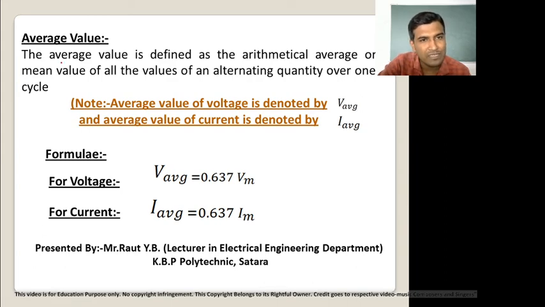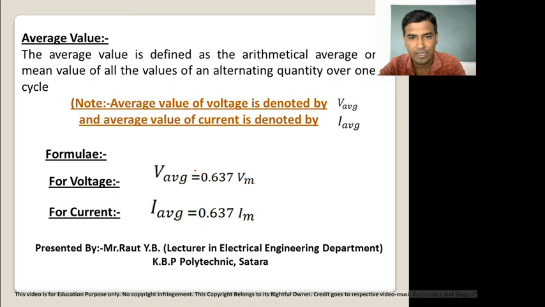Now the next definition is the average value. What is meant by average value? Average value is defined as the arithmetical average, or arithmetical mean, of all the instantaneous values of an alternating quantity over a cycle. In simple terms, when we average all the instantaneous values, it is called the average value.